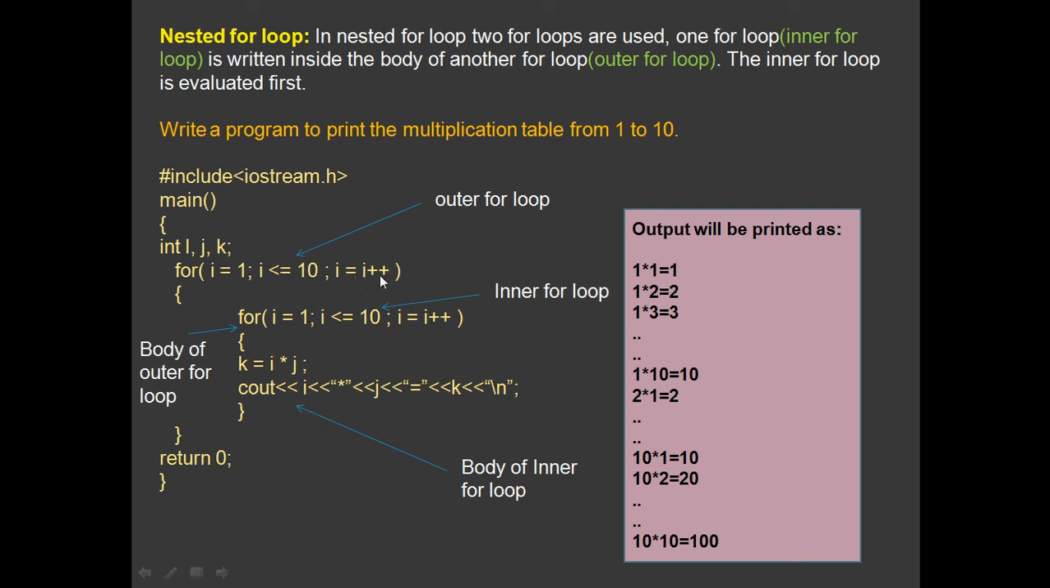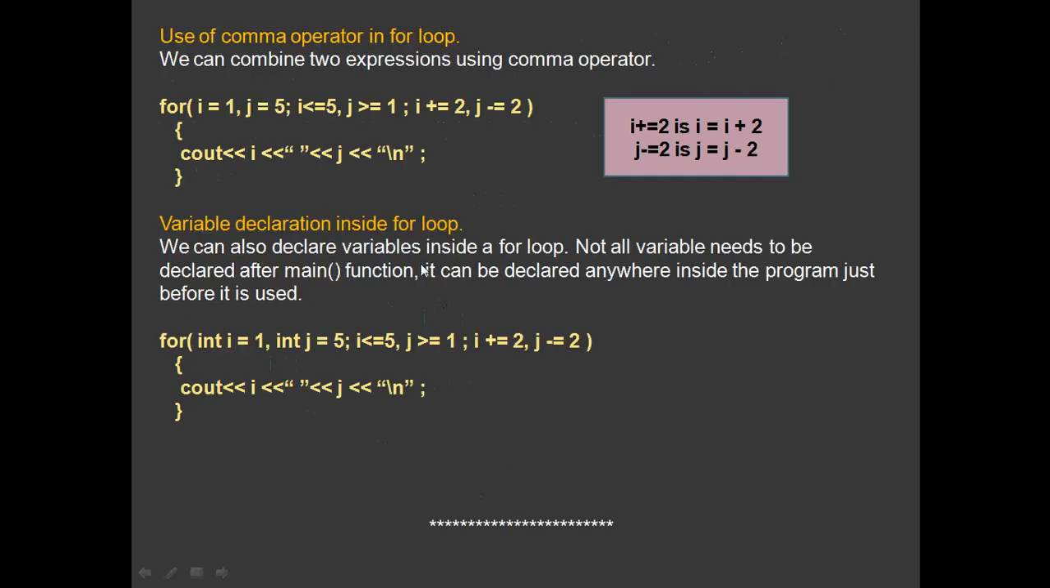Okay, instead of i plus plus, you can also try i minus minus, j minus minus, like that. Clear? So next is use of comma operator. Now we can combine two expressions using the comma operator. Like in this example, you can see that initialization of the two counter variables is done at the same time: i equals 1, j equals 1. That is by using the comma operator.